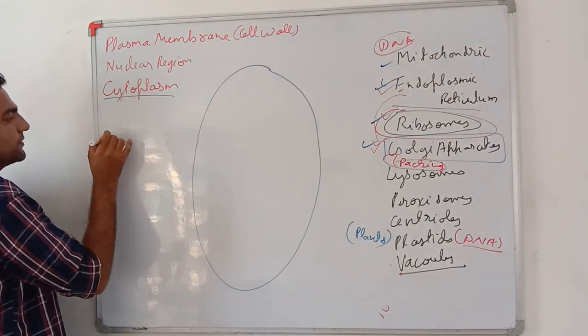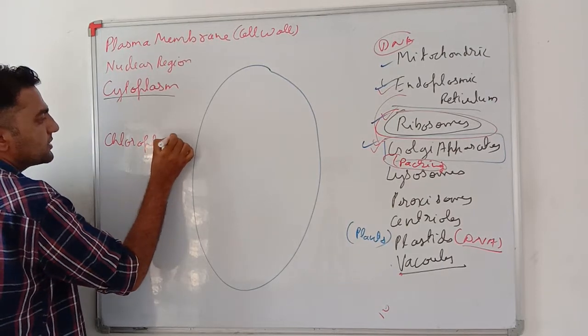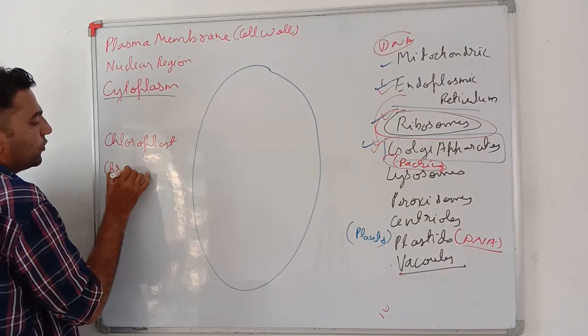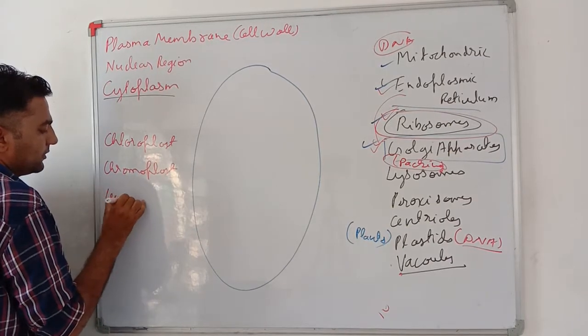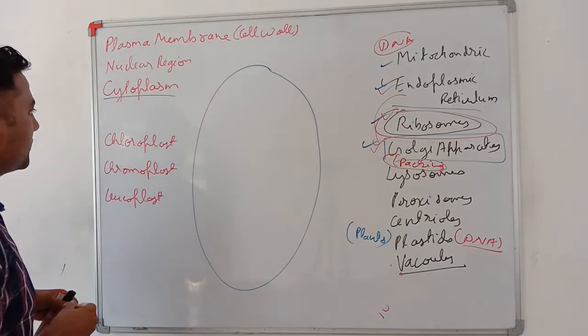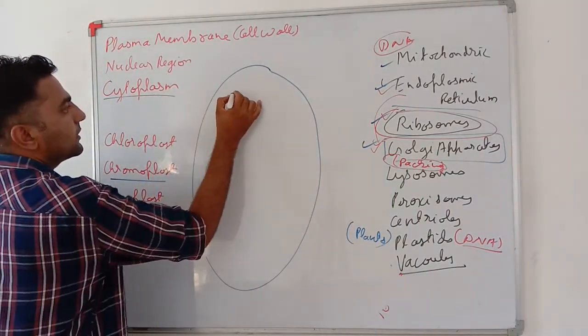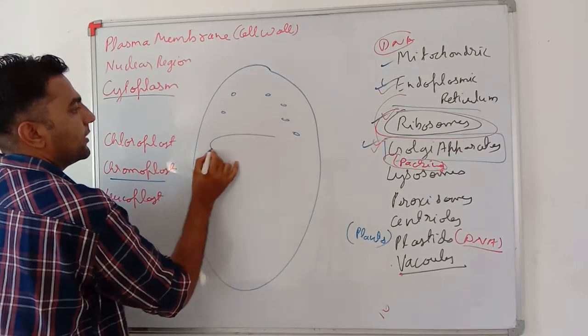Plastids are of three types: chloroplast, chromoplast, and leucoplast. Plastids are colored materials in the cytoplasm. I am drawing like this.